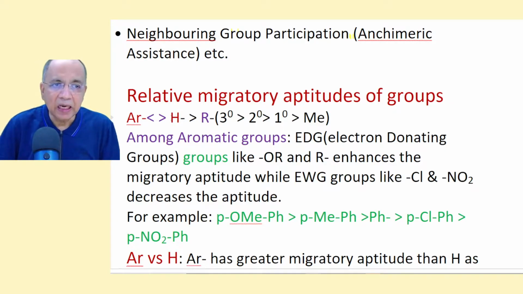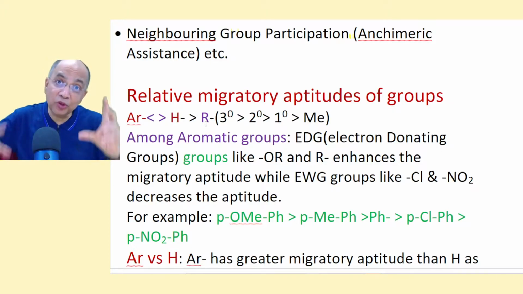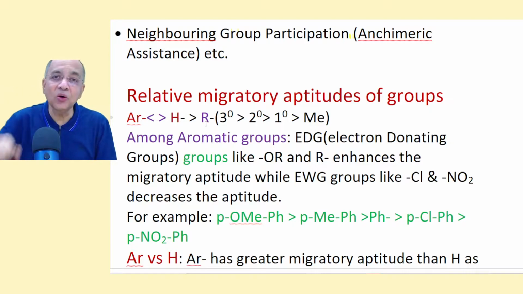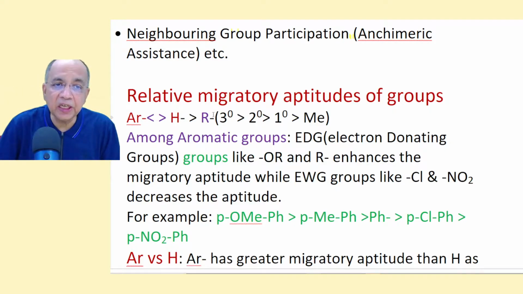But hydride has a greater migratory aptitude than alkyl. Now because alkyl group will be electron releasing, 3 degree has a greater migratory aptitude than 2 degree, then 1 degree, and then methyl.